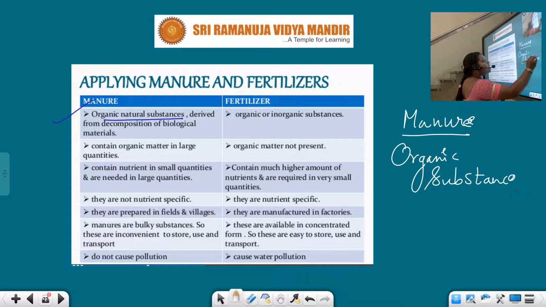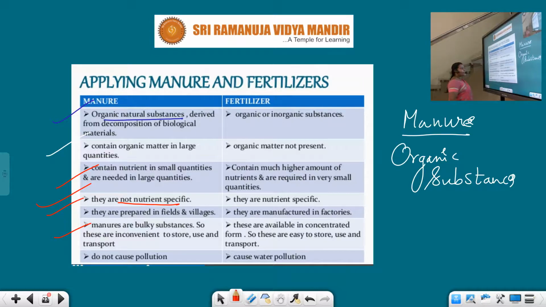These are prepared from biological materials only. It contains organic matter in large quantities, contains nutrients in small quantities, and is needed in large quantities. They are not nutrient specific. They are prepared in the fields and the villages.